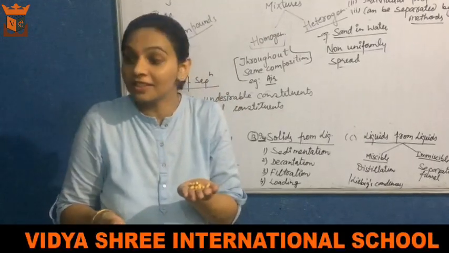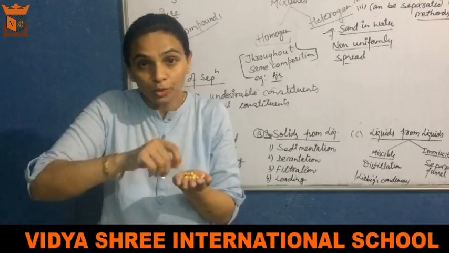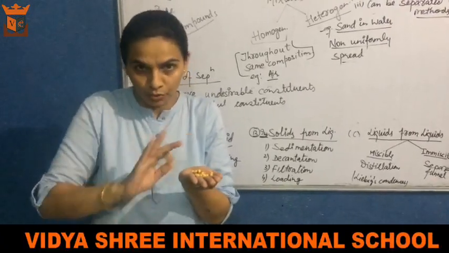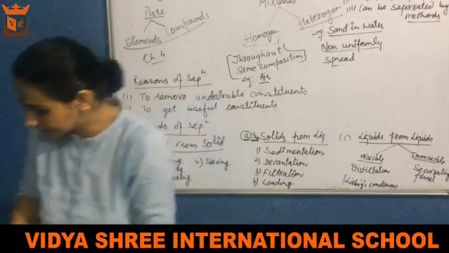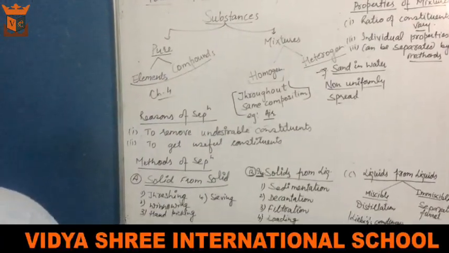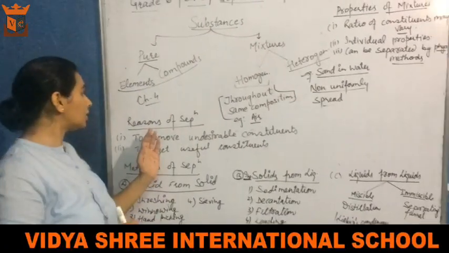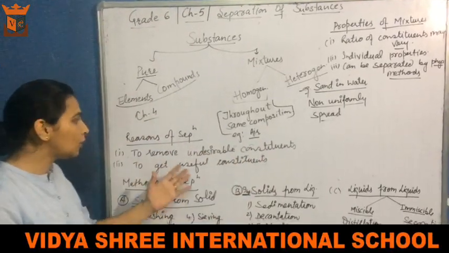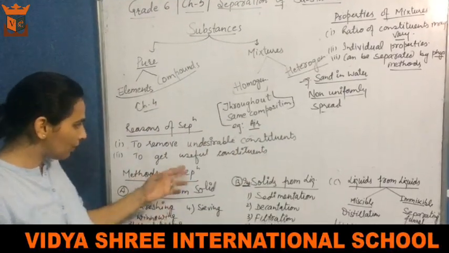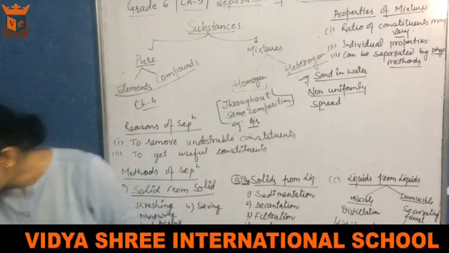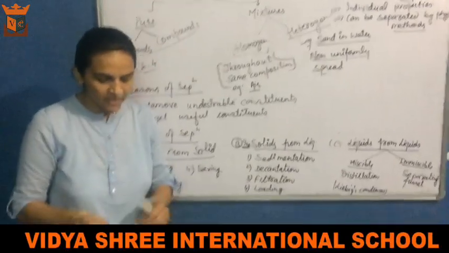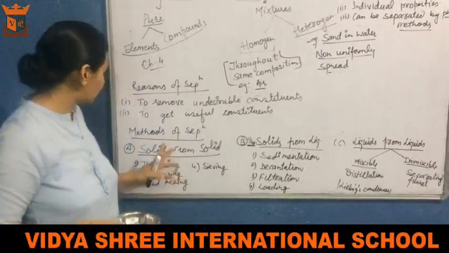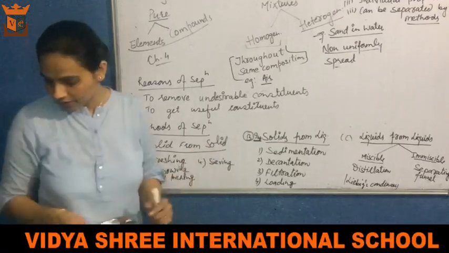मैं हैंड पिकिंग भी कर सकती थी. I could use my hands to pick the undesirable things. Undesirable things means unwanted things, the things which we do not want. So, the reasons of separation are to remove undesirable constituents and to get useful constituents. Now, methods of separation. If solid is in solid, like this peel was there on this roasted chana, then solid was there in solid.